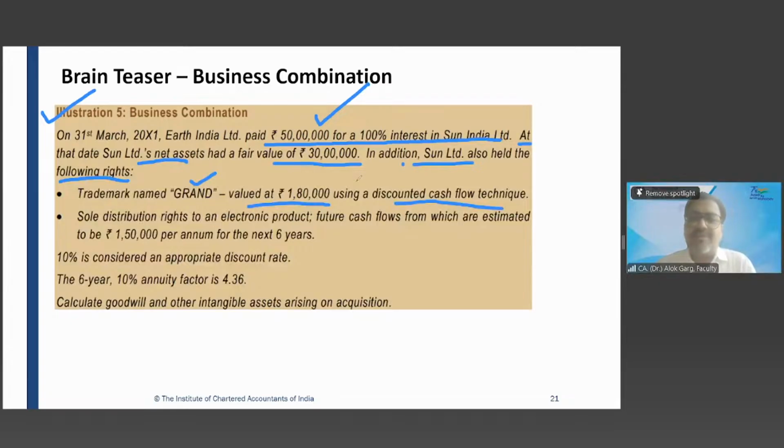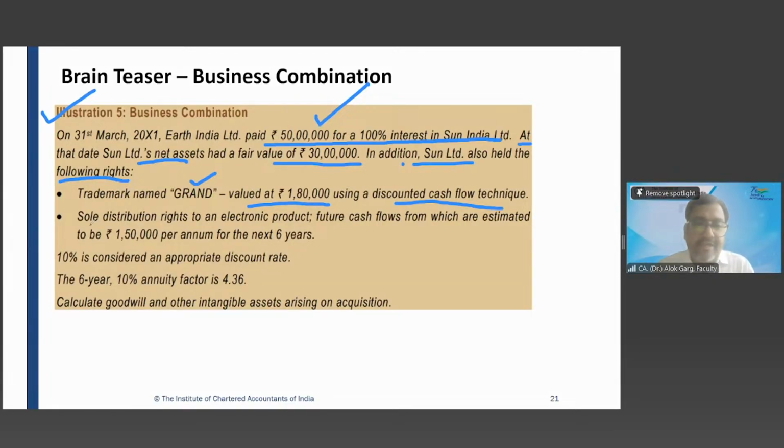So whether this trademark is going to be capitalized as an intangible asset? Yes, sir. Even though Sun Limited has not capitalized it, it has to be capitalized in the books of Earth Limited.